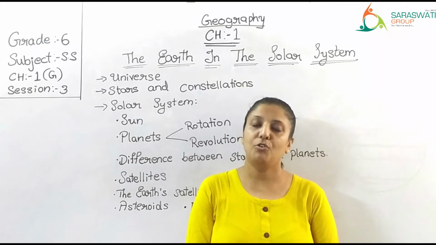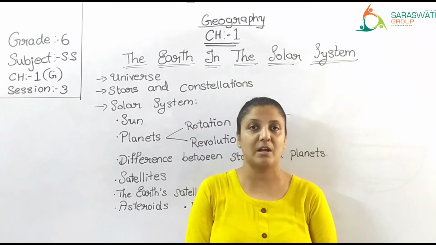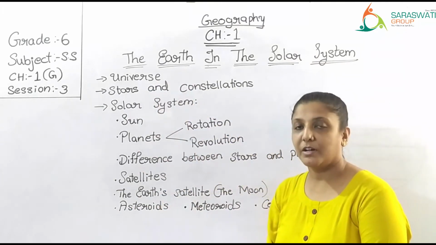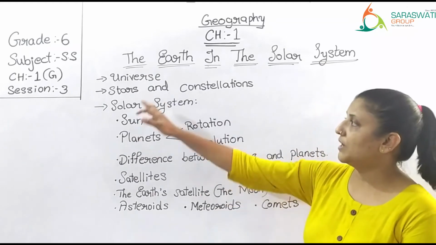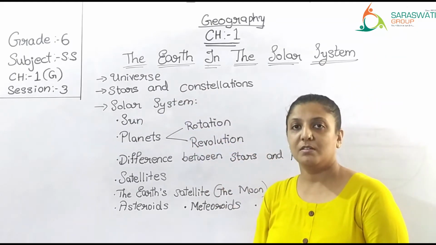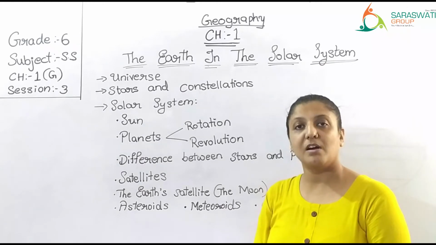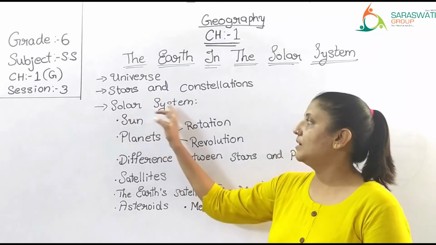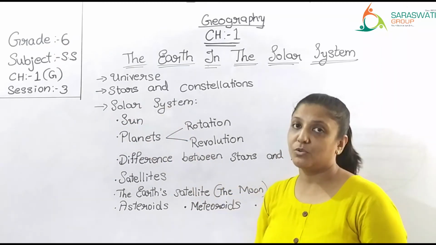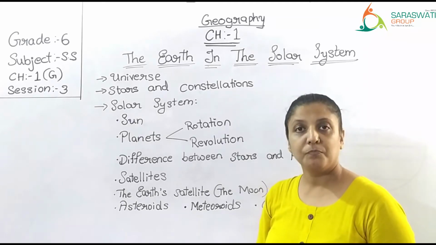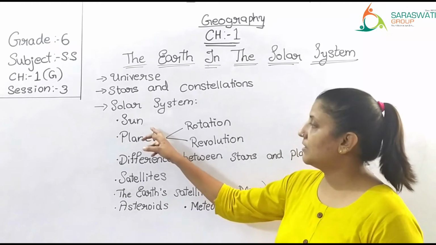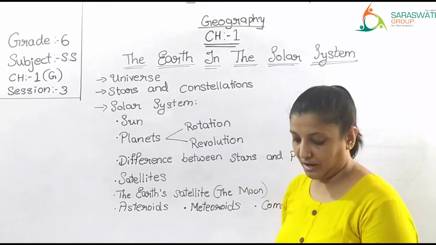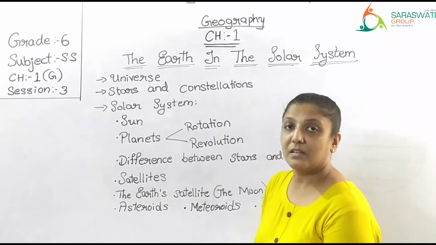So kids, we have already finished the first 2 sessions of this chapter in which we have learned what is universe, correct? Then we learned regarding stars and constellations. Sun is also a star, group of stars which make a particular pattern is called constellation. Then we learned regarding solar system. Our solar system is called Akashganga or the Milky Way. Then we learned regarding sun, how hot the sun is, the temperature on the surface of the sun.